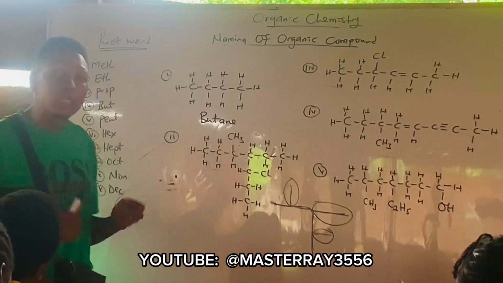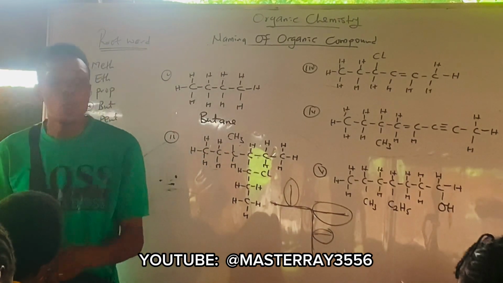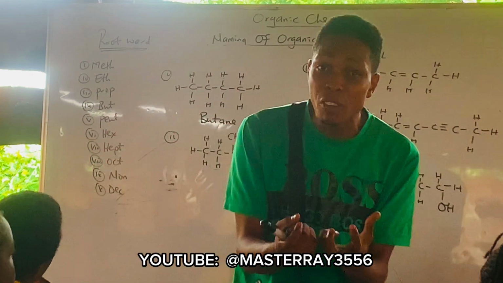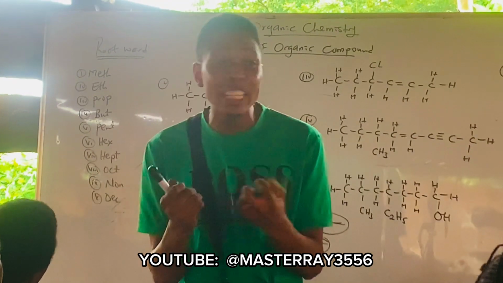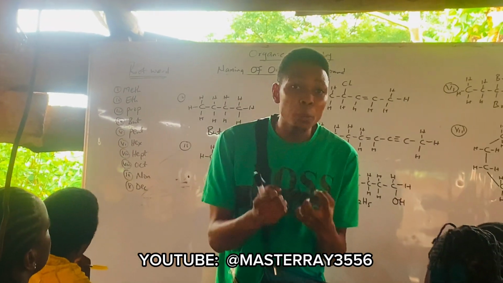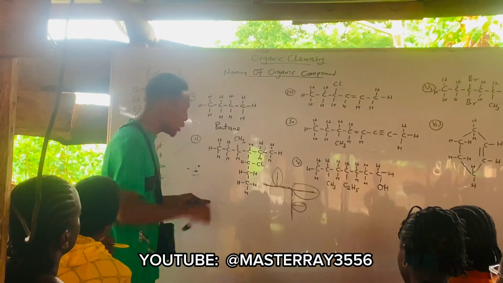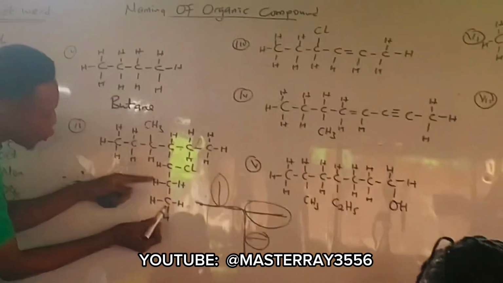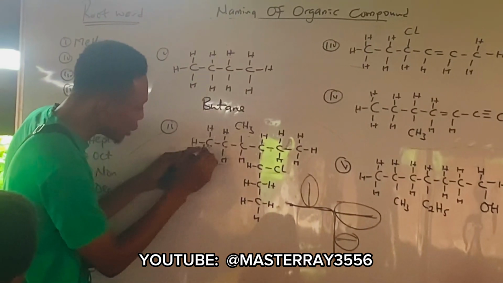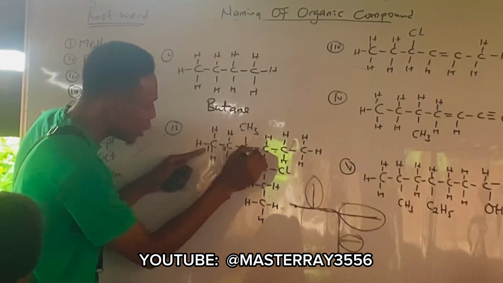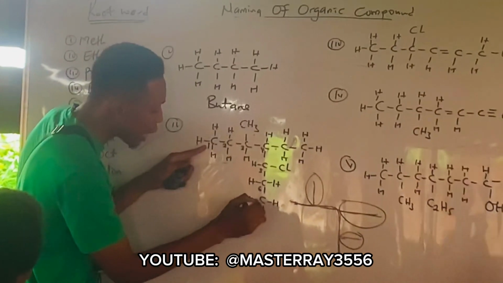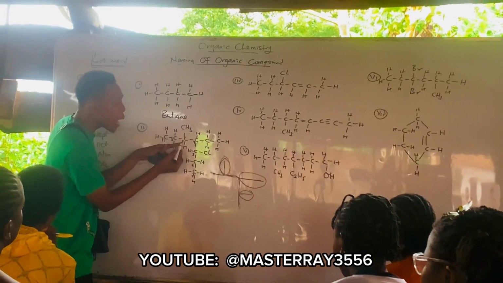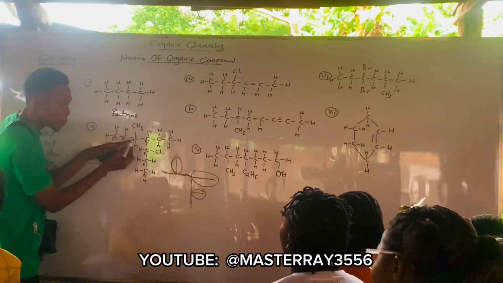Now, if you want to determine which side to start counting from, you start your numbering from the side that is closer to the substituent. Are you following? You start your numbering from the side that is closer to the substituent group. Alright. Now this is it. If you want to start counting now, if you count from this side, this is 1, this 2, this 3, this 4, then 5, 6, and 7. This is my first substituent group, which is this one, right? Is in which carbon?